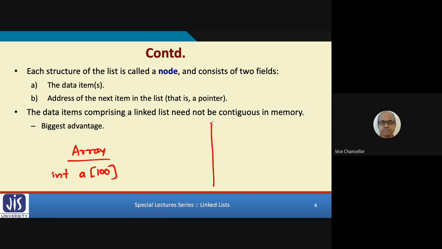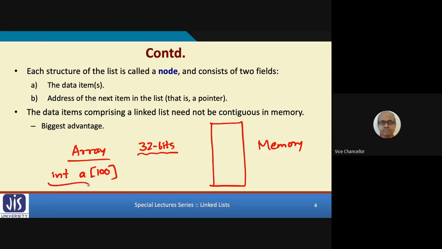I'm showing memory schematically. So the entire array, let's say integer, how much space does it take? Every integer number typically takes 32 bits or 4 bytes.